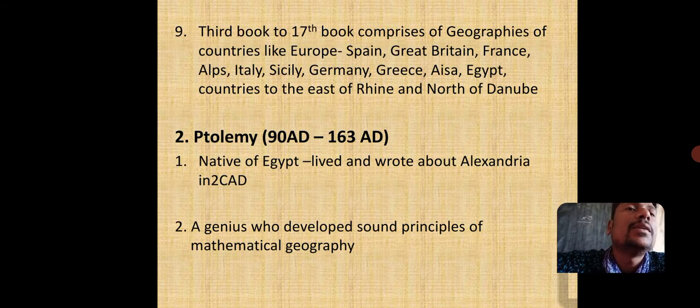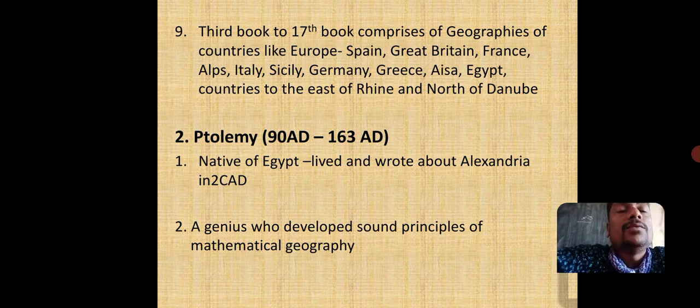Third book to 17th book comprises geographies of various countries, like the European continent, from Spain, Great Britain, France, Alps, Italy, Sicily, Germany, Greece, Asia, that is a new continent, then Africa, that is Egypt, and the countries to the east of Rhine and north of Danube.